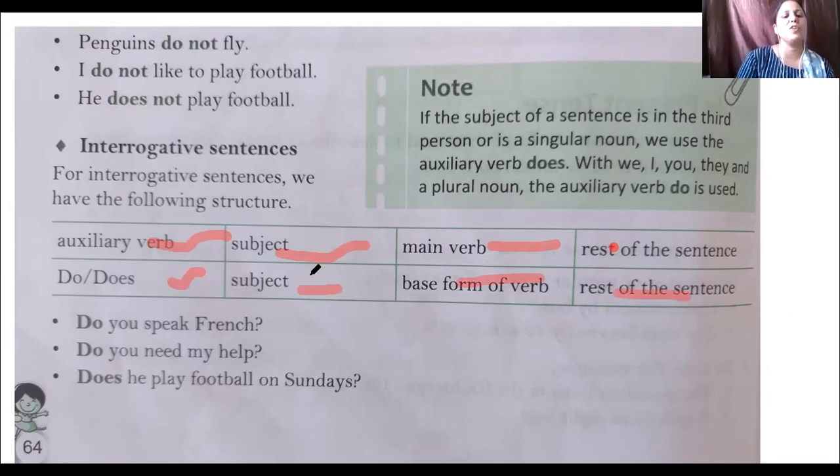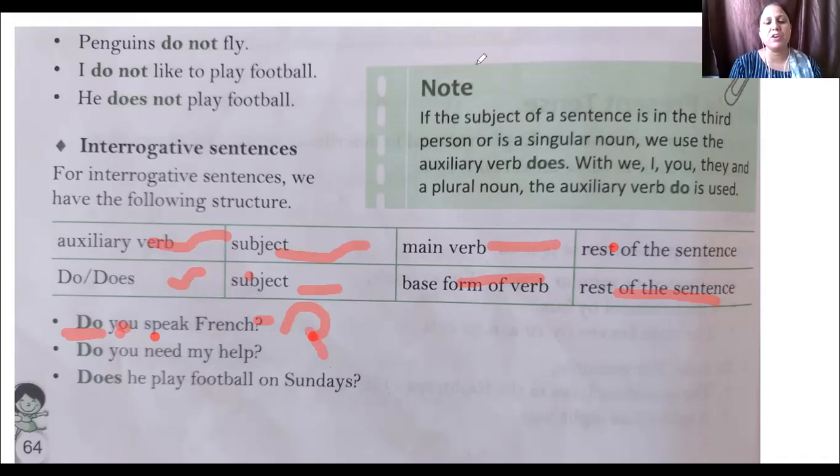I explain it with some examples. You see here, do you speak French? Do. You see that we use helping verb before subject. In interrogative sentences, we use helping verb before subject. So, do you speak French? And one thing more, we use question mark at the end of interrogative sentences. So, do you speak French?